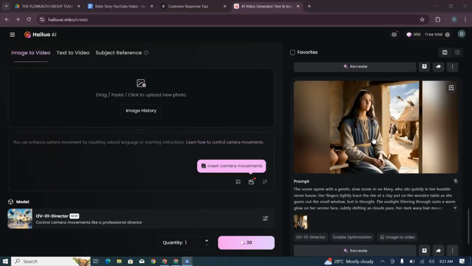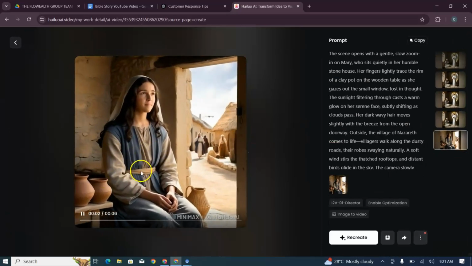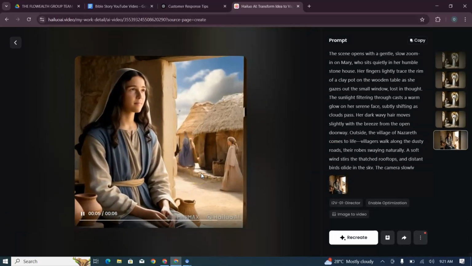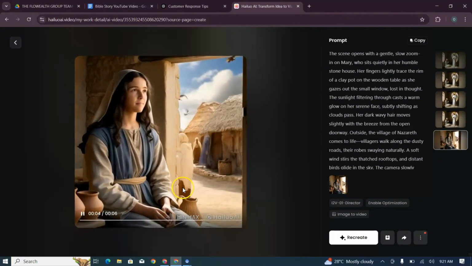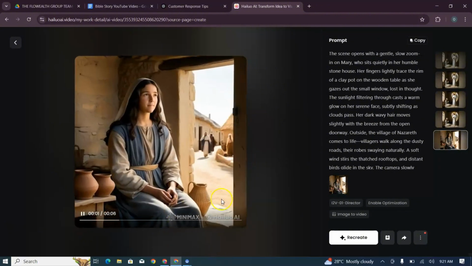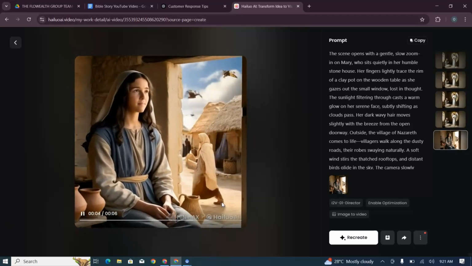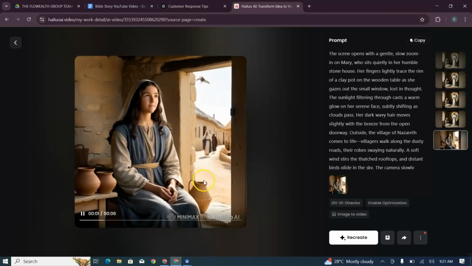Now, I personally love HaLoo AI because the quality of the animation is so much better. Now, here is one result I got from it. When you put in your prompt correctly, you always get great results. Now look at how cinematic this animation is. Know that HaLoo AI is one of the best video generators available right now.